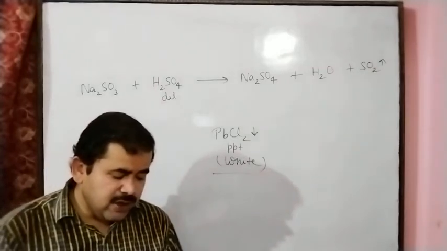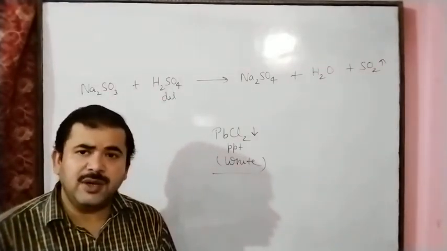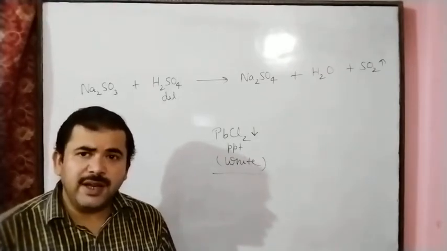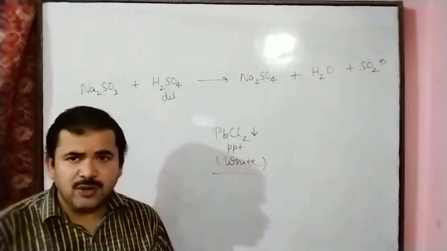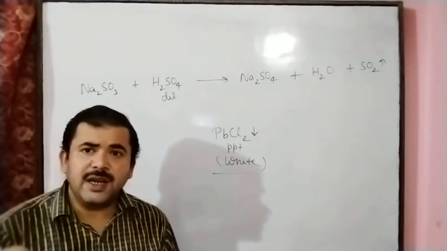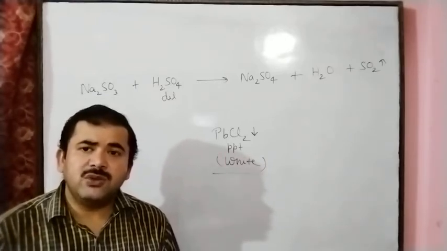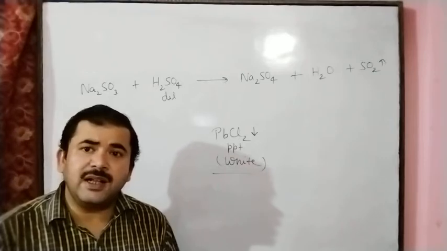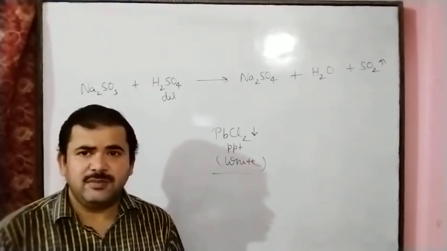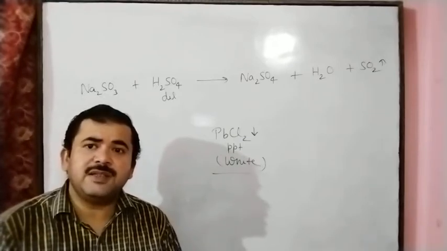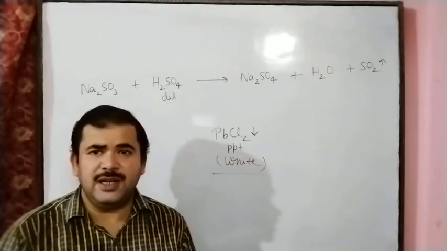And next, evolution or absorption of heat. In a chemical reaction, absorption of heat or evolution of heat takes place. If the reaction proceeds by the absorption of heat energy, this chemical reaction is called endothermic.